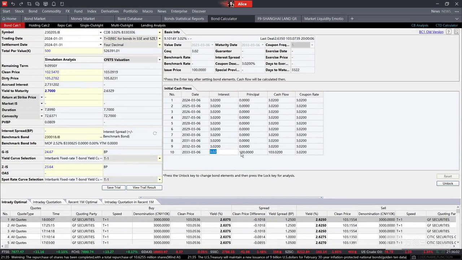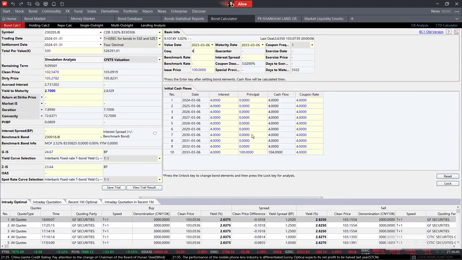So I strongly believe that we may not only do the analysis combined with our forecasting on the left-hand side, we can also combine it with the financial cash flow information for the calculation need. If some of our investors want to add their own forecasting, we can just press the unlock button. We can change all the yellowish columns as we want. For example, if the coupon is not 3.02, I can change it to 4. After I press enter, all the results will change automatically.